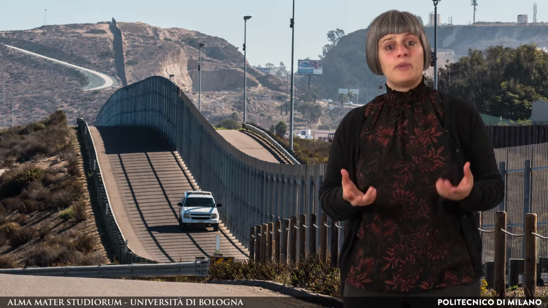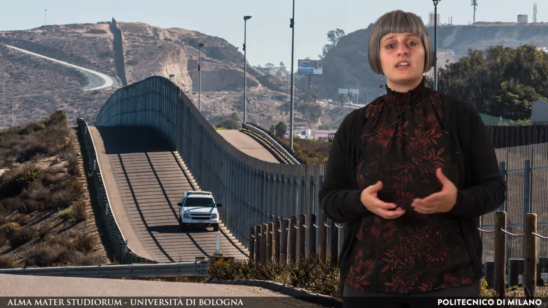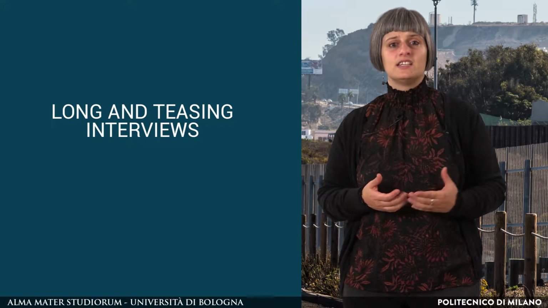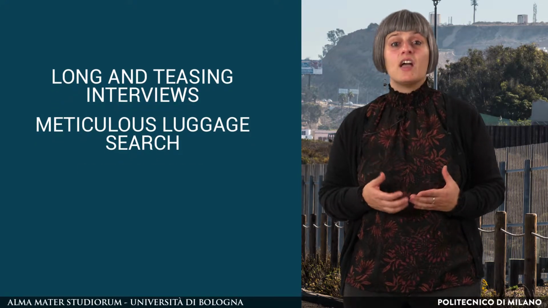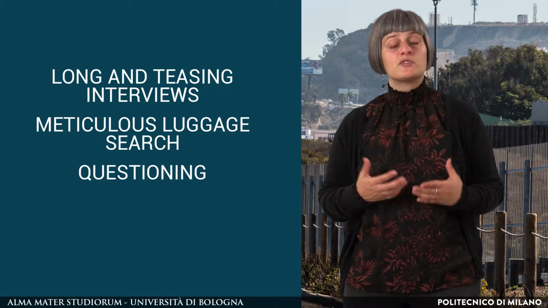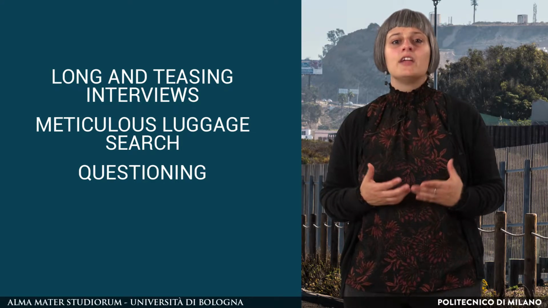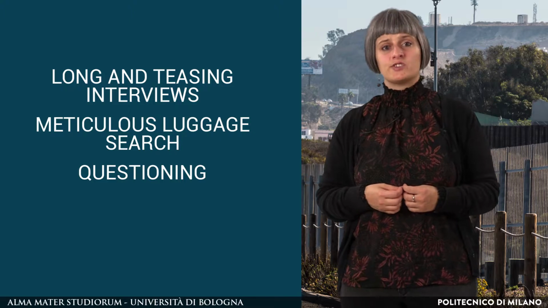If, generally speaking, controls at the borders are never to be underestimated, in these cases particularly, they require a certain preparation beforehand. Police checkpoints may be very tough, including long and teasing interviews, meticulous search of your luggage and handbag, and questioning over purposes or objects you may carry and you did not consider to be captious.